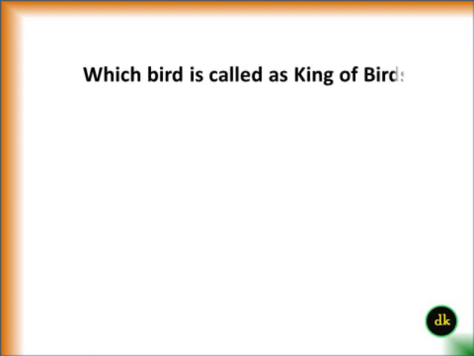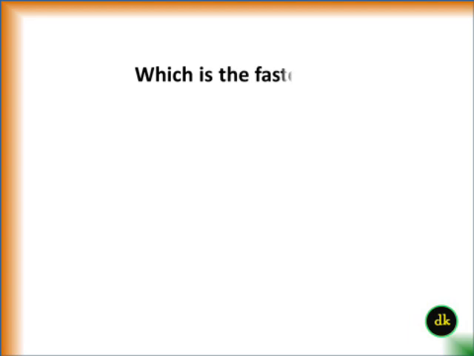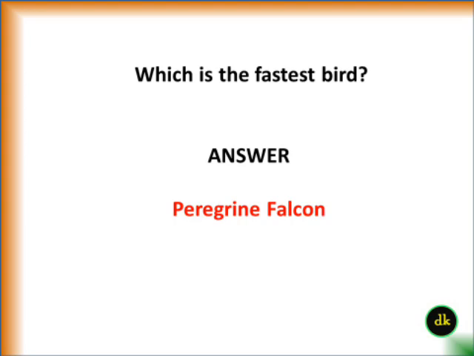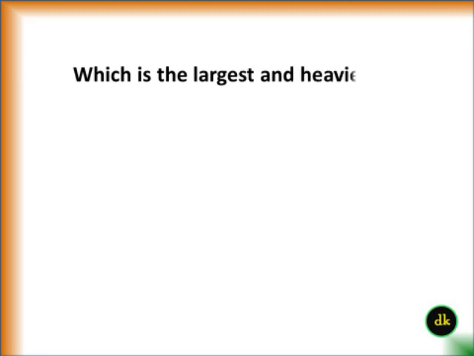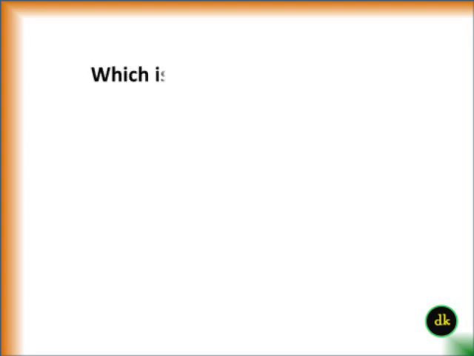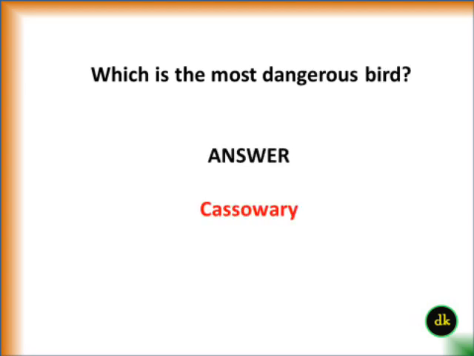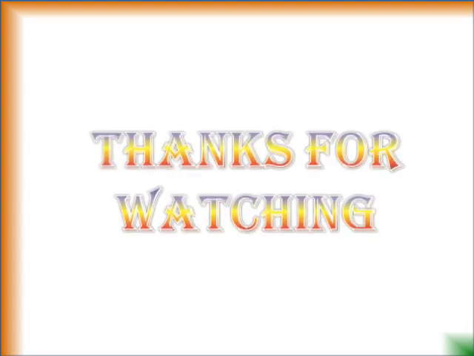Which bird is called as king of birds? Eagle. Which is the fastest bird? Peregrine falcon. Which is the largest and heaviest bird? Ostrich. Which is the most dangerous bird? Cassowary.